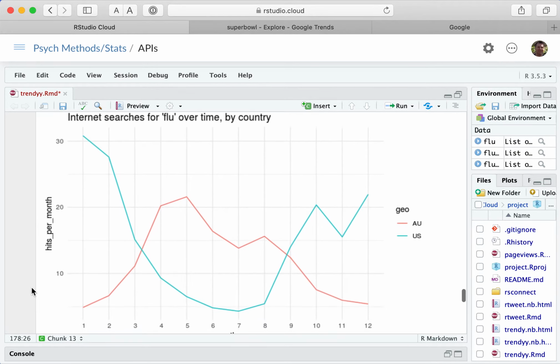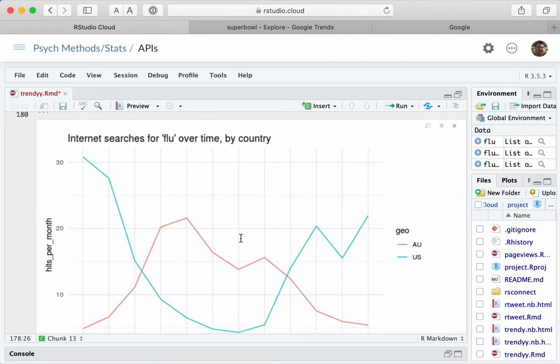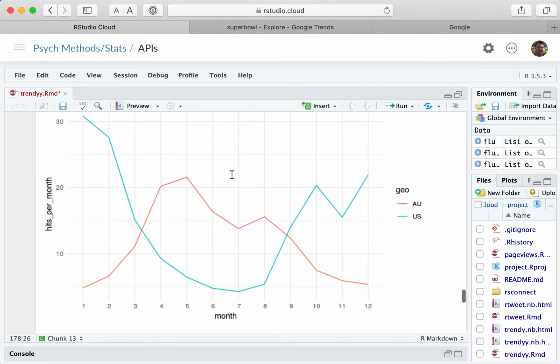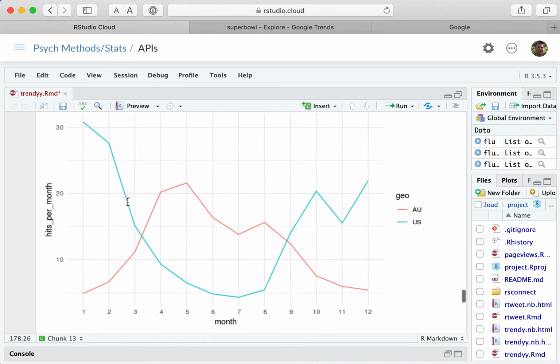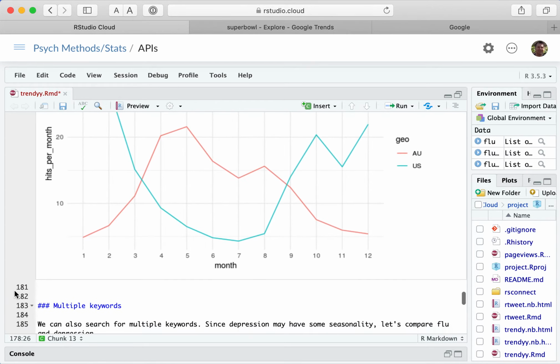But there you can see, if you look at internet searches for flu over time by country, the highest months in Australia, it looks like it's May, April, May, June, July, and then it's low in December and January, whereas for the US, it's the opposite, right? So it seems to support the idea that the flu seasons are opposite.